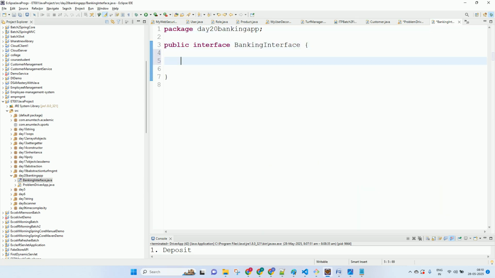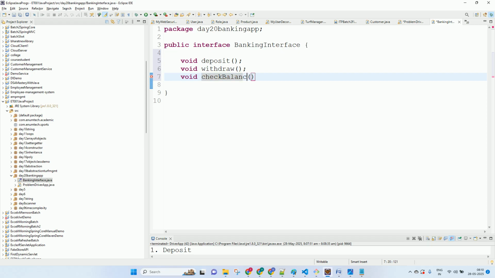We are offering void deposit. We are offering void withdraw. And we are offering void check balance. Let's say this is the ATM we are making. So check balance, and we are offering void online transfer.